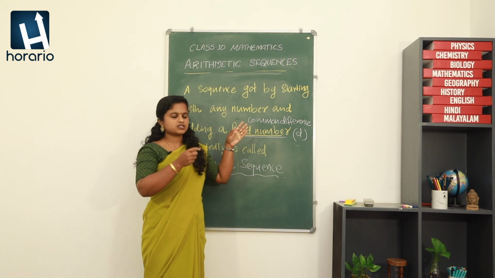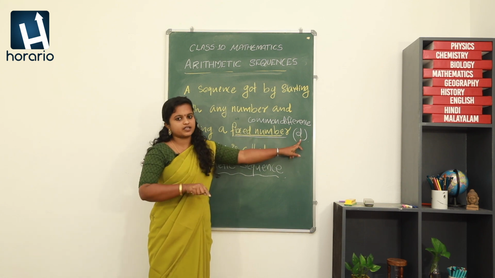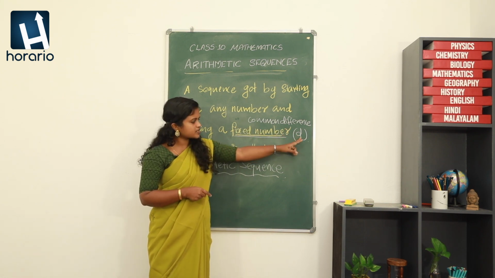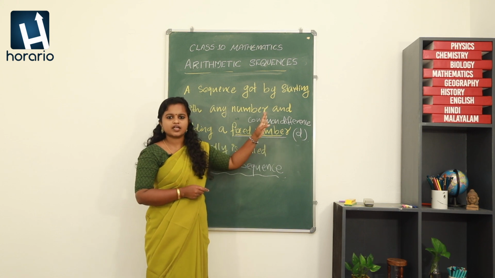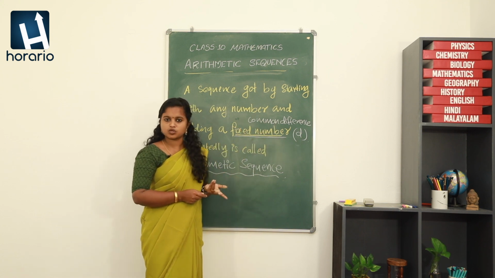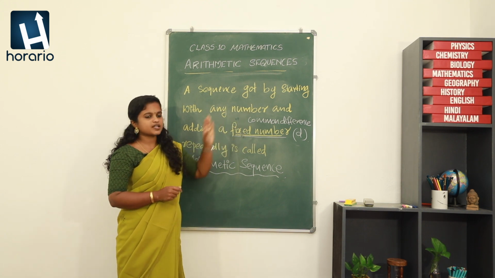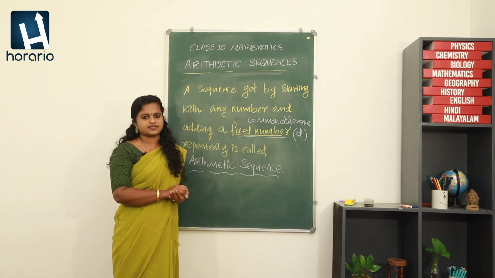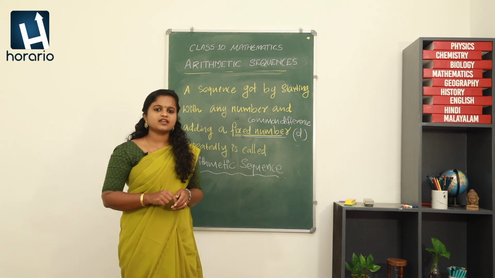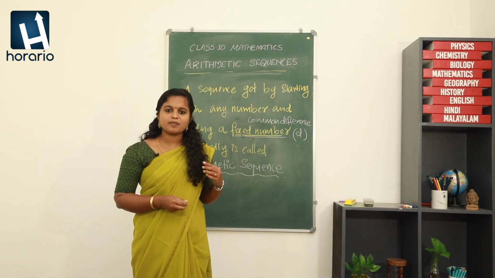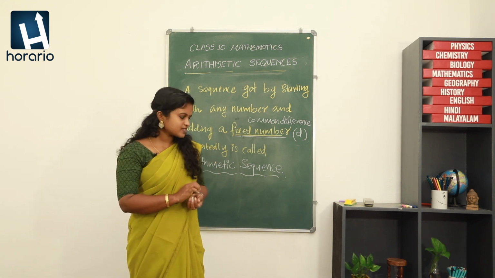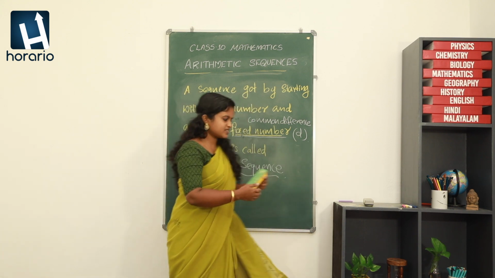Actually there is no special consideration that it should be d. For general purposes, we are choosing it as d. You can use any other notation also, no problem. So the fixed number here can be called the common difference. Now my question: why is it called a common difference? Why is it called a difference? We will see that also.